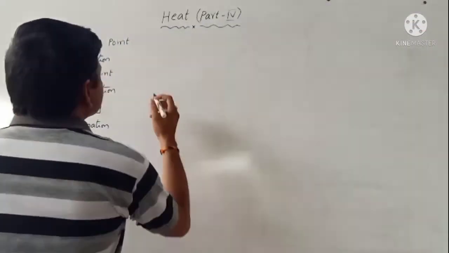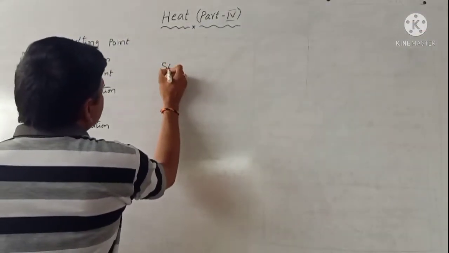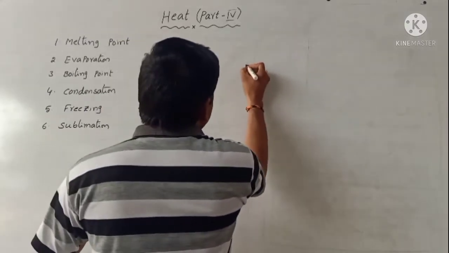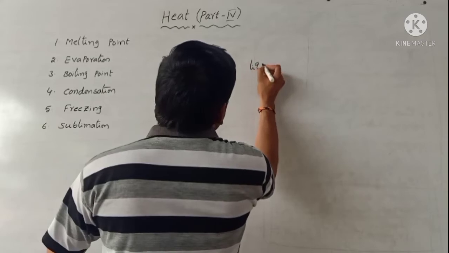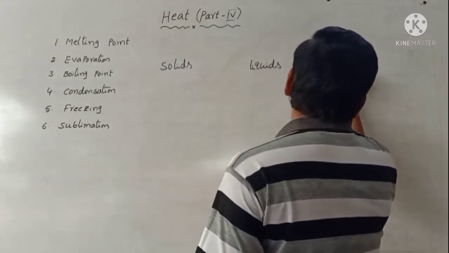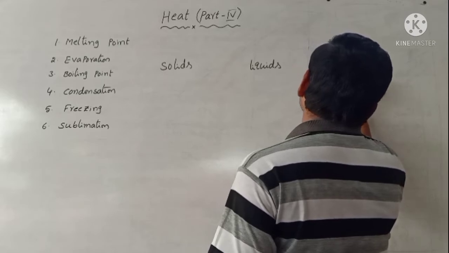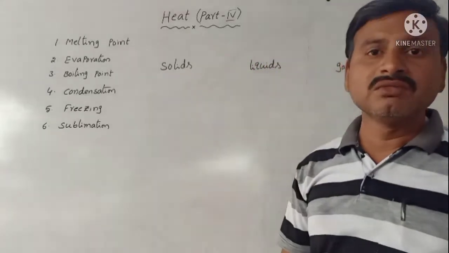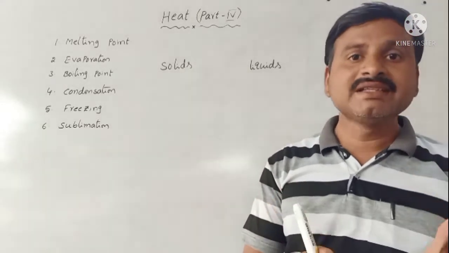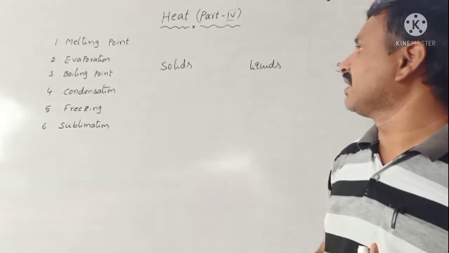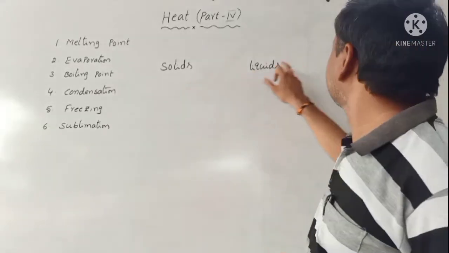So we write solids, liquids, and last one is gases. You know that. Give the example of the solids.